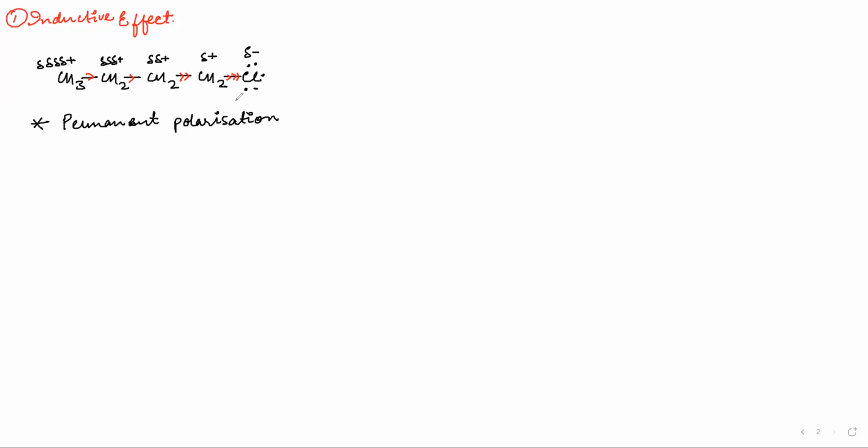So it is permanent polarization. It doesn't need anything else to get polarized. It is already polarized. Permanent polarization of bond via sigma bonds.